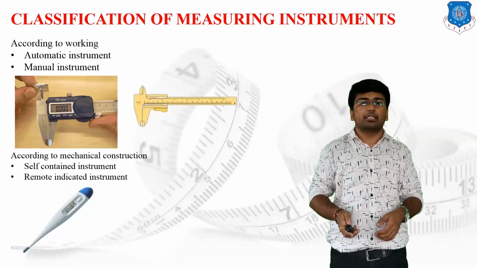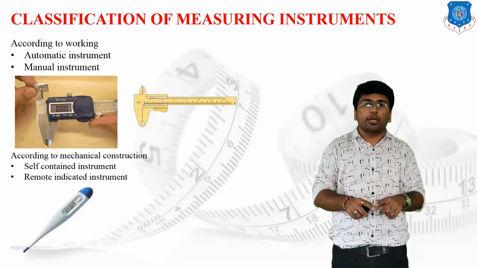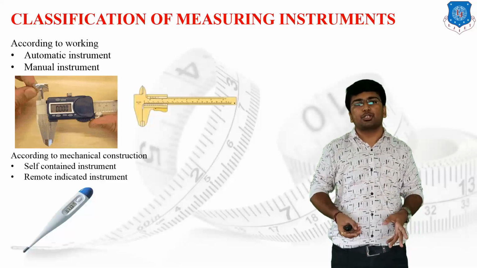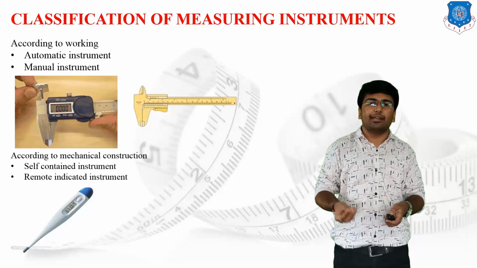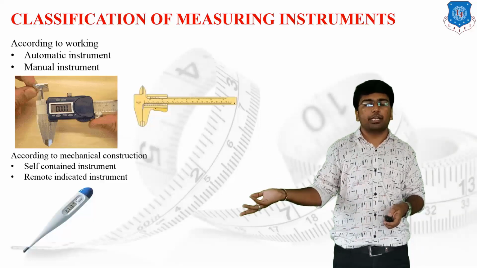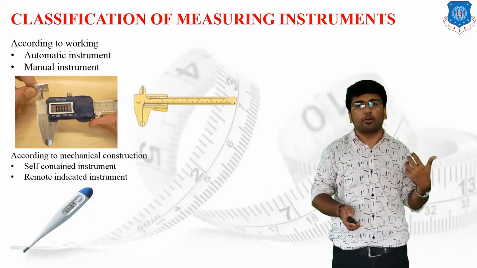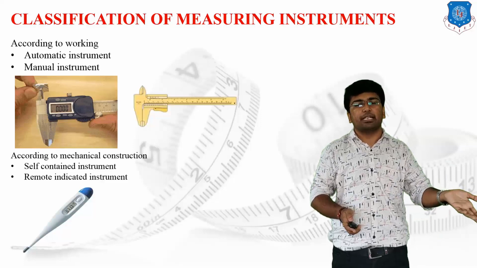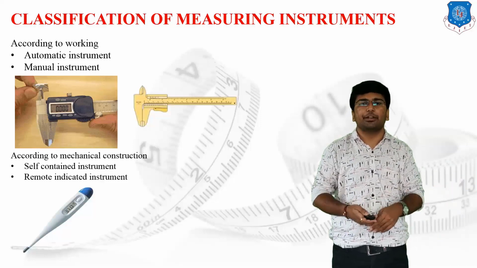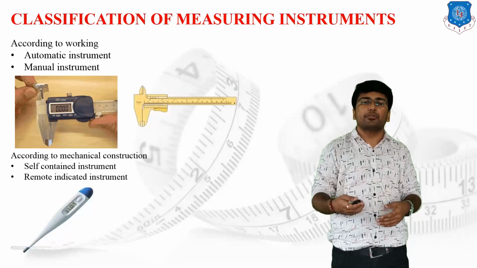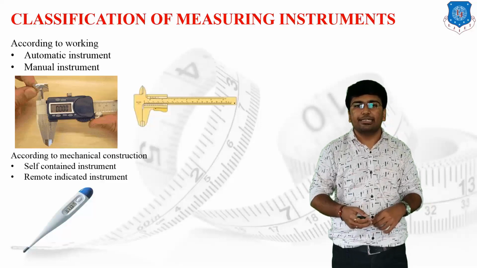The second one, that is the remote indicated instrument. It means within a single body we cannot provide a single instrument. In such kind of instrument, we have provided a sensing probe somewhere in a far located area. The digital display, or the analog display, or whatever display unit has been provided, is placed somewhere in the nearest location. We are using such kind of instrument where human access is not available inside the factory or inside the setup.